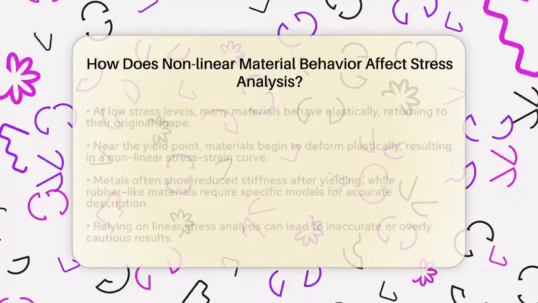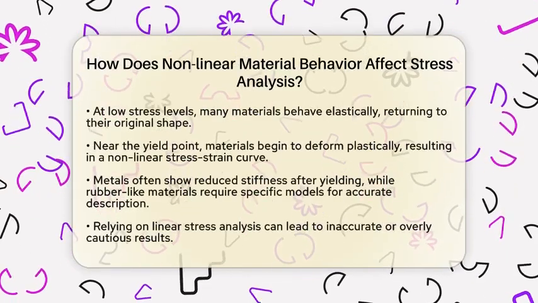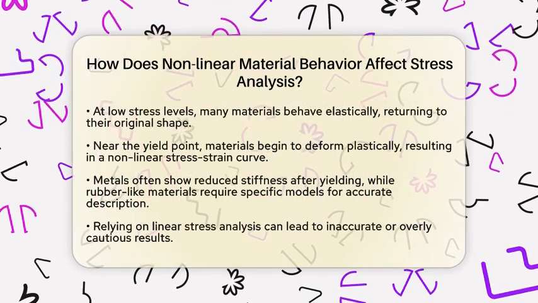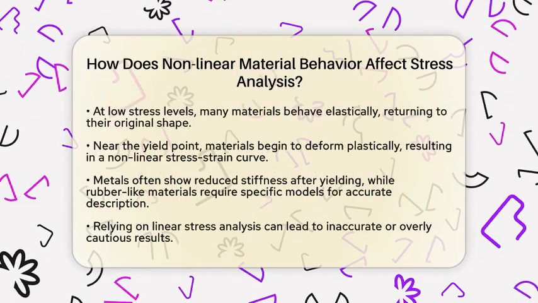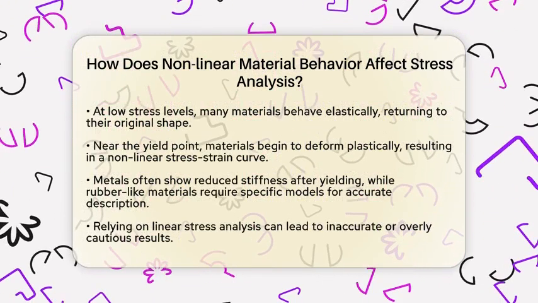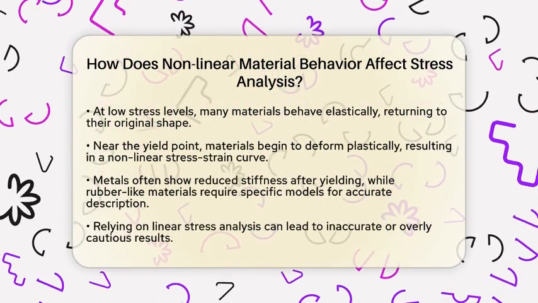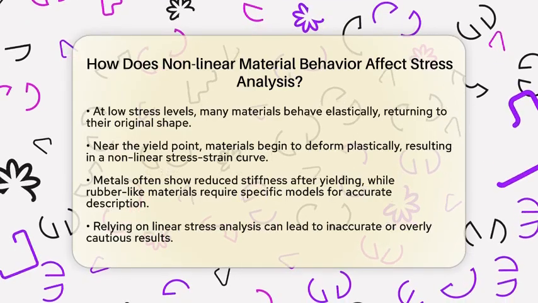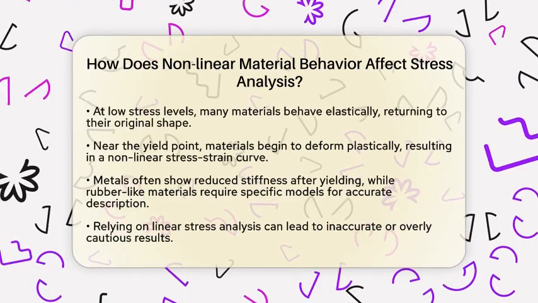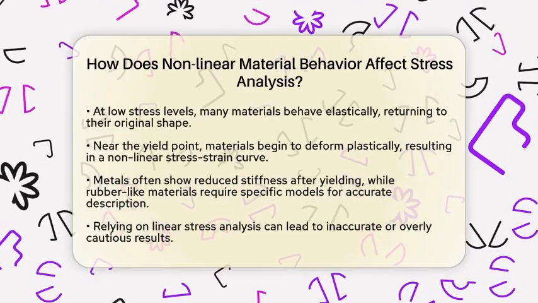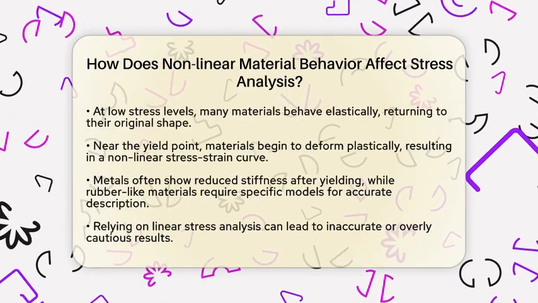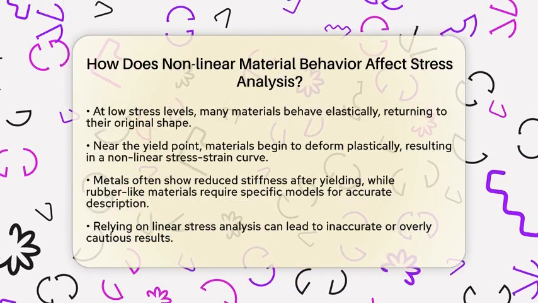For instance, at low stress levels, many materials behave elastically, meaning they return to their original shape after the stress is removed. But as we push them closer to their yield point, they start to deform plastically. This means they won't return to their original shape, and their stress-strain curve becomes nonlinear. Metals often show reduced stiffness after yielding, while rubber-like materials can behave in complex ways, requiring specific models to describe their behavior accurately.